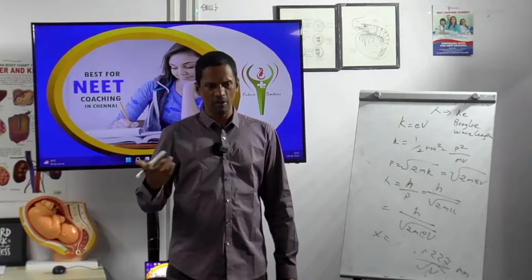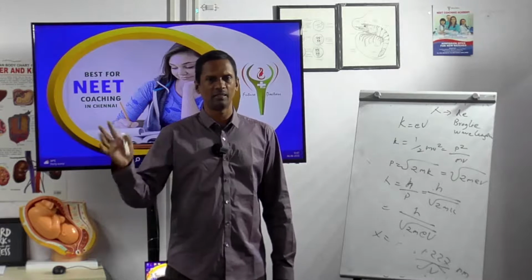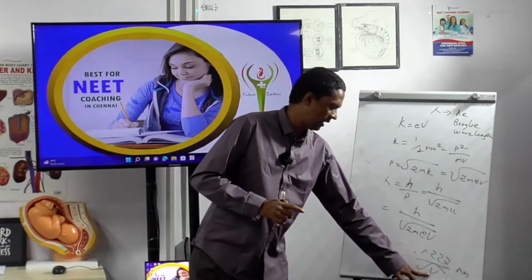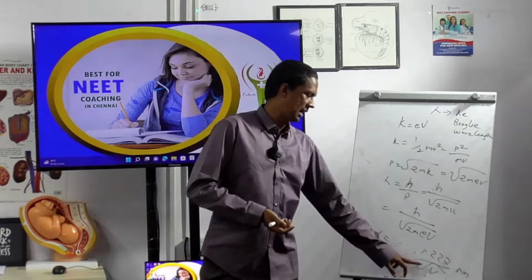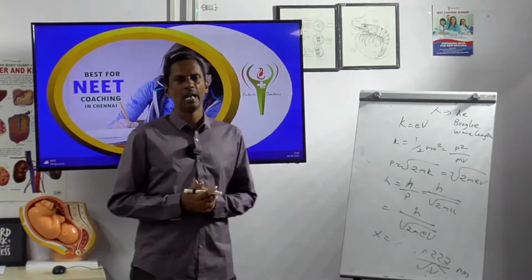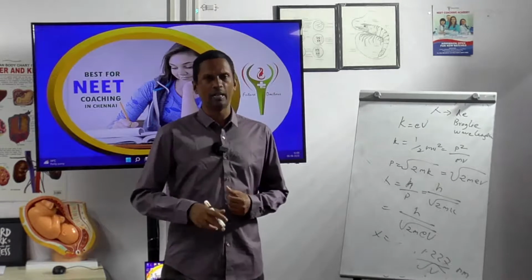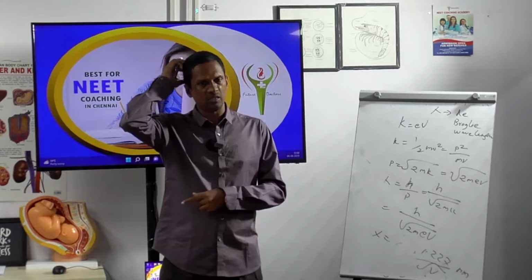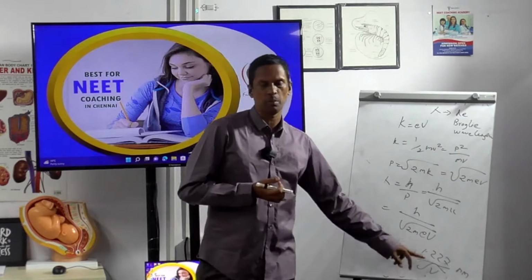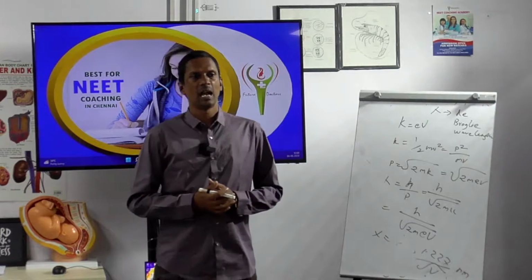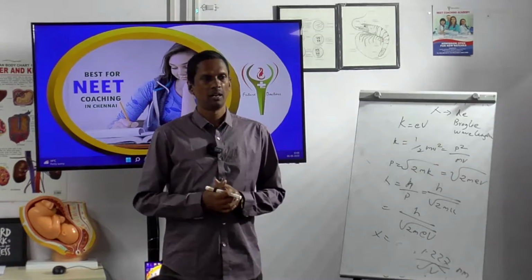The wavelength depends upon the voltage; it is inversely proportional to voltage and independent of current.